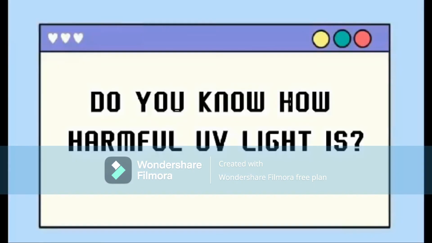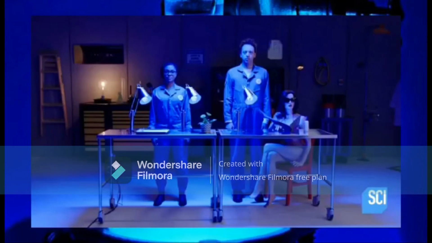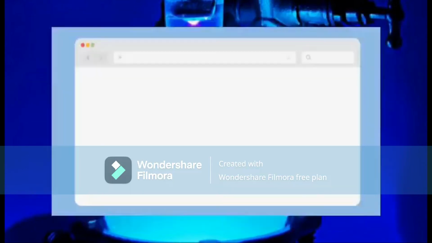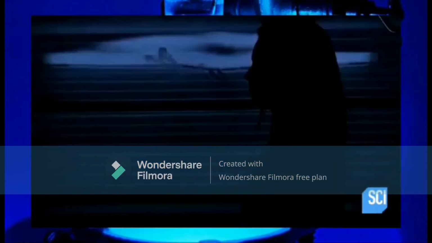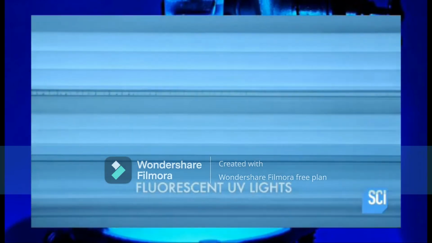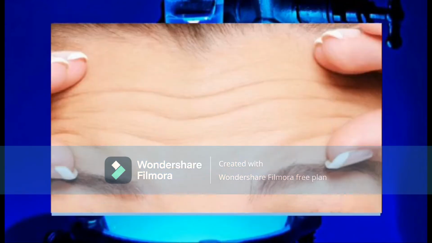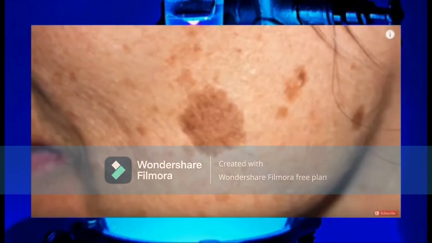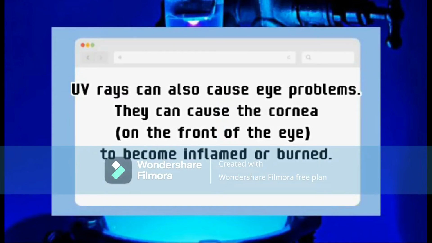Do you know how harmful UV light is? Ultraviolet light is a type of electromagnetic radiation that makes blacklight posters glow and is responsible for summer tans and sunburns. However, too much exposure to UV radiation is damaging to living tissue. Exposure to UV rays can cause premature aging of the skin, and signs of sun damage such as wrinkles, leathery skin, liver spots, actinic keratosis, and solar elastosis. UV rays can also cause eye problems. They can cause the cornea on the front of the eye to become inflamed or burned.